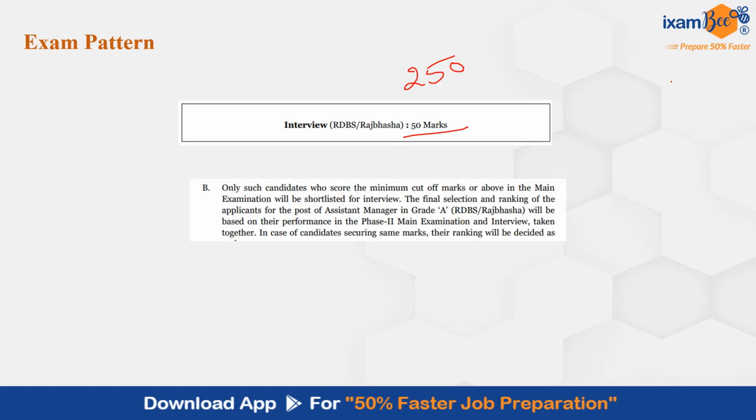So out of these 7 to 8 hours, spend only 2 hours for your IT subject. Briefly cover some of the topics of IT subject, and in the remaining 6 hours focus on your phase 1. You can also divide these 6 hours in 2 parts, 2 hours for your qualifying sections, 4 hours for your merit section. In this way you can prepare.